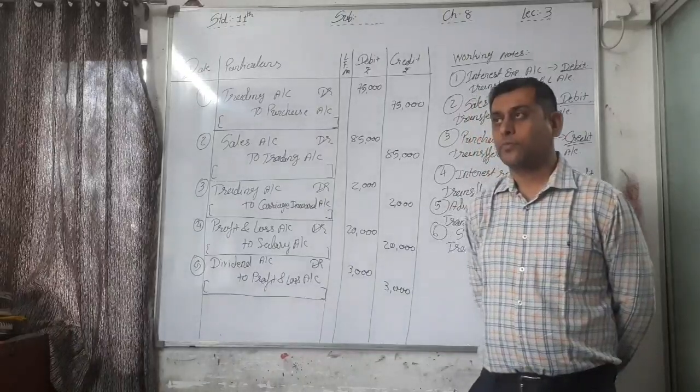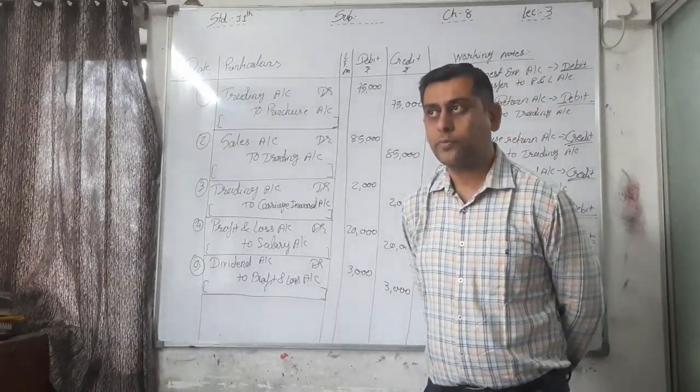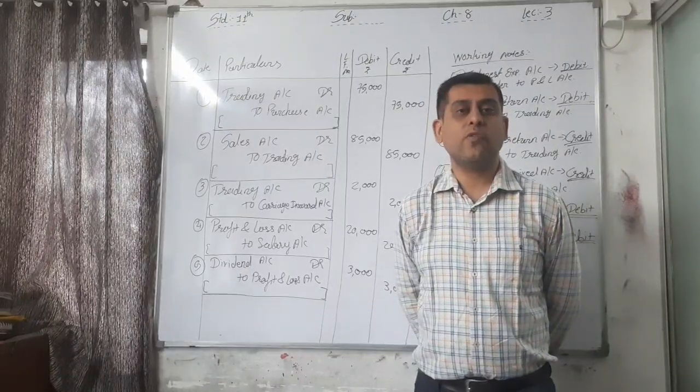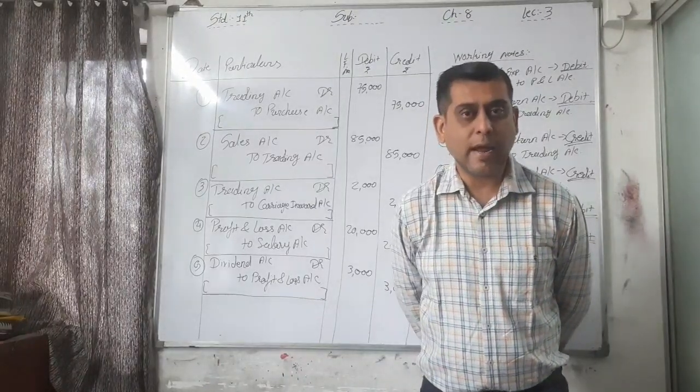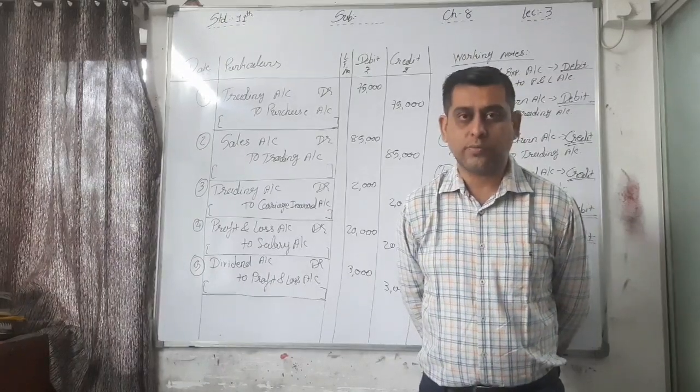Being salary account of rupees 4,000 closed and transferred to profit and loss account.